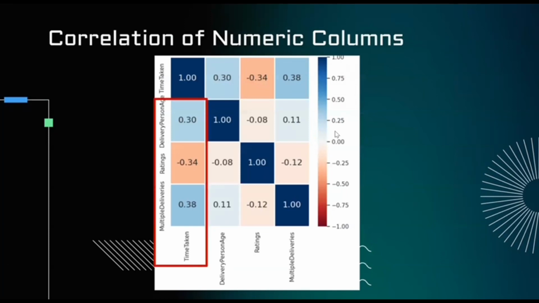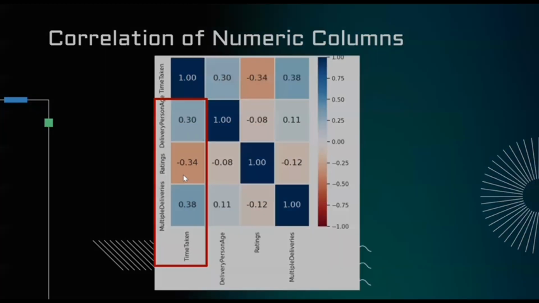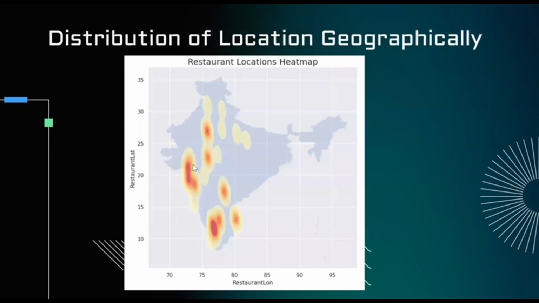We see the correlation, that no two variables are strongly correlated to time taken, and that ratings were negatively correlated to time taken, which makes sense as higher ratings led to lower time taken. And we understand our data geographically by drawing a line across to see that there were more orders in the south of India.